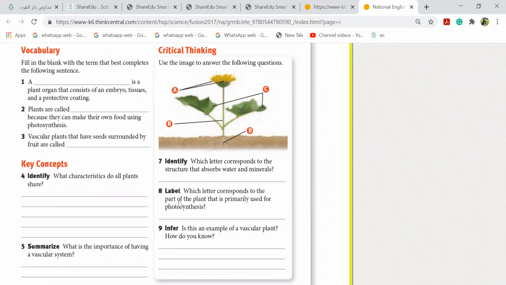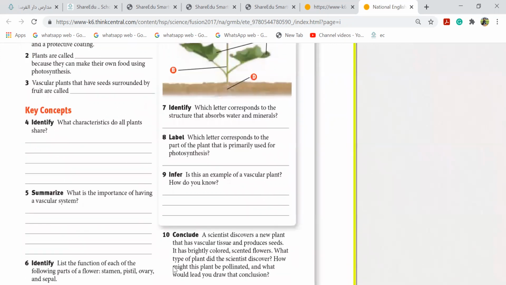Roots. Very good. That is D. Which part is used for photosynthesis? Leaves. C. Is this an example of vascular or non-vascular? I think vascular plant. You have to be sure it is vascular because it has a very good stem, it has proper roots, flowers, which is a vascular. Vascular. Give a reason.